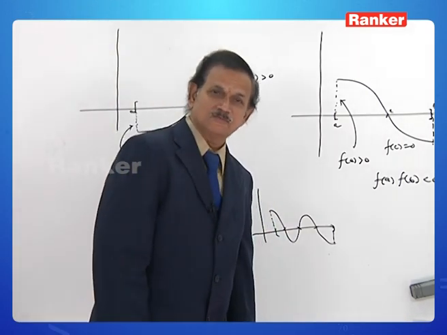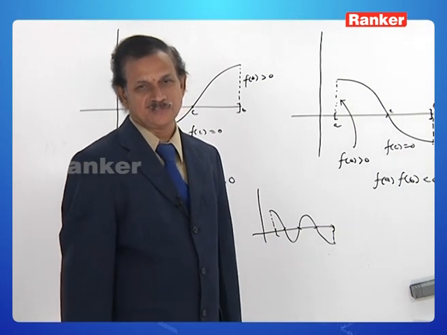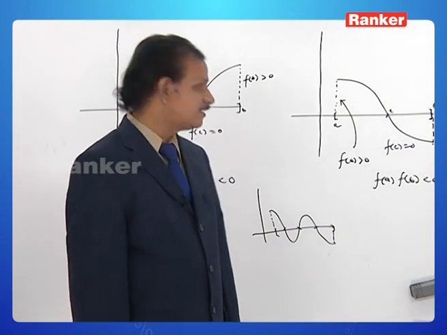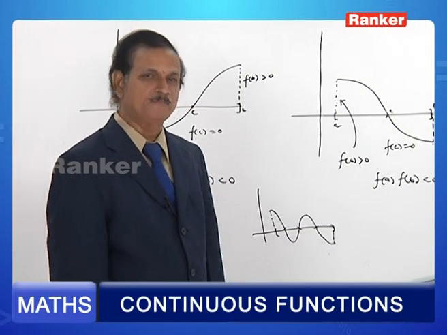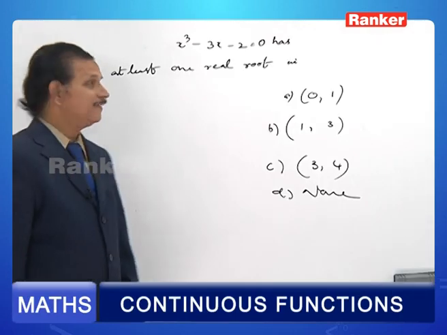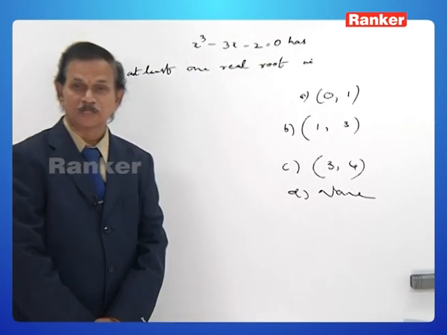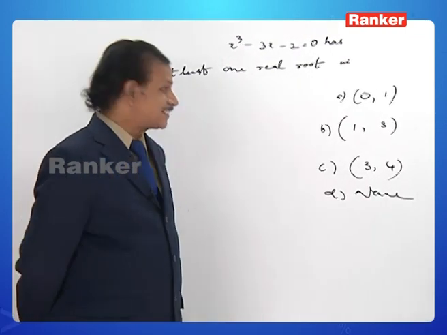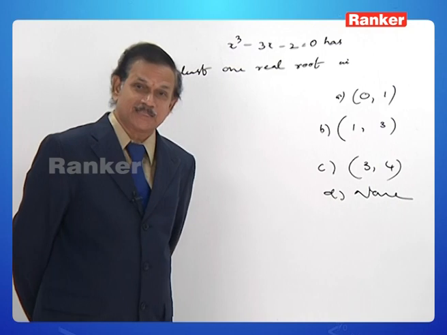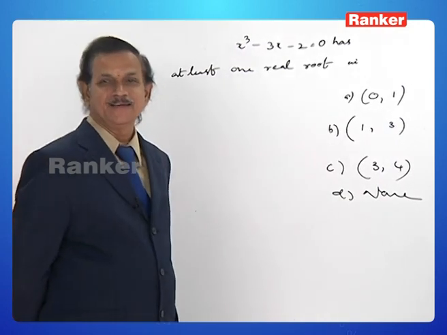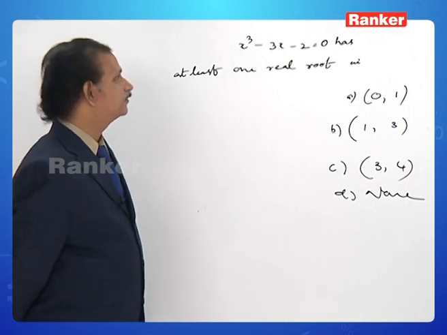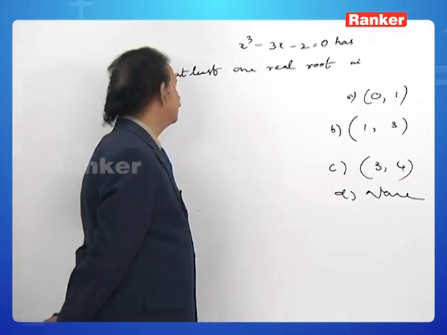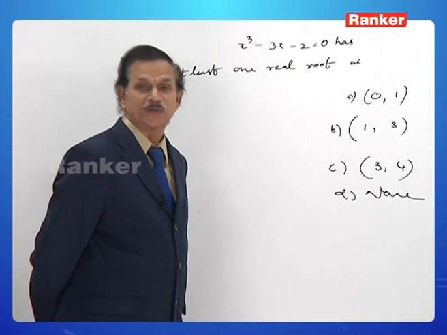How are such equations solved? Let us now observe with the help of a particular example. That is the question. First of all, you may not trace from which chapter the question has been given. What type of equation has he given? A cubic equation. X cube minus 3x minus 2 is equal to 0 has at least one real root in.